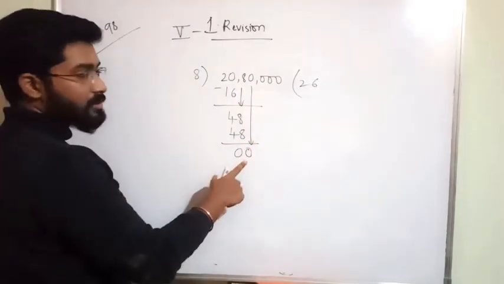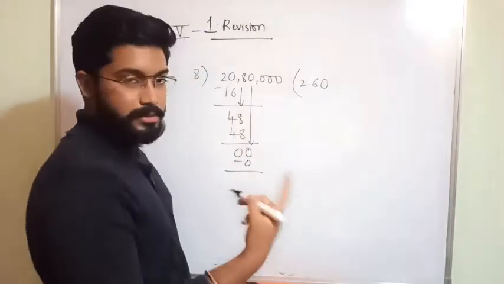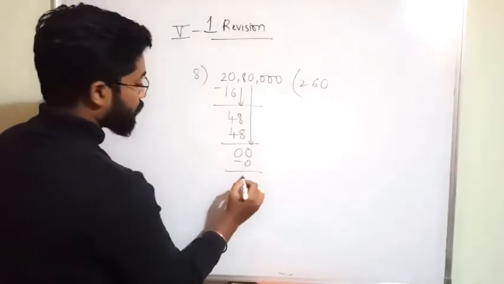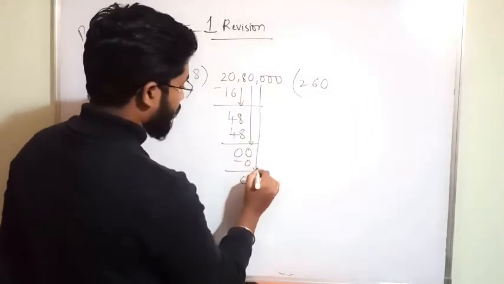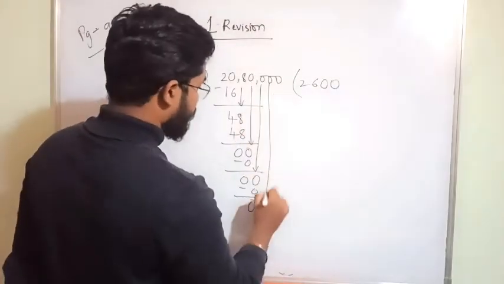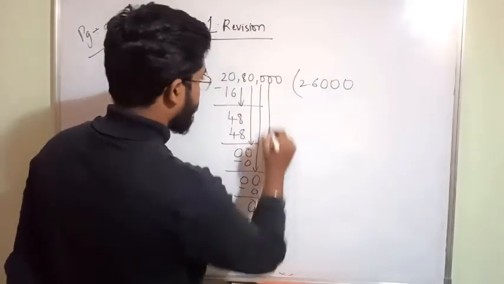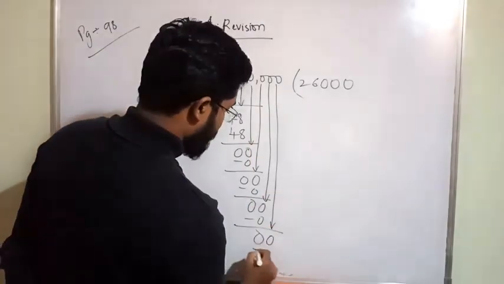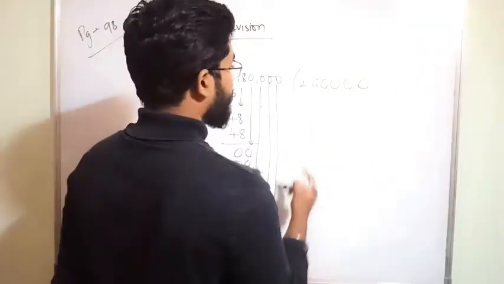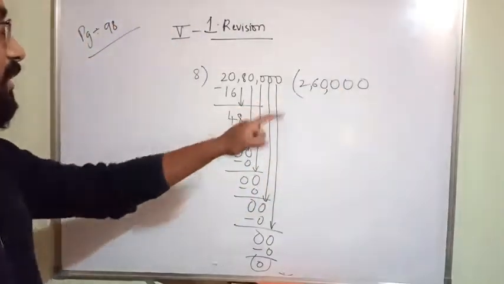In the 8 table will you get 0? Yes, 8 zeros are 0. You will not get 0 in the table, but anything multiplied with 0 will be 0. One more 0. Then bring down this again. 8 zeros are 0. Again bring this down. 8 zeros are 0. Again bring this down. Finally you get 0. So how much is each person getting? 2,60,000 each person is getting.